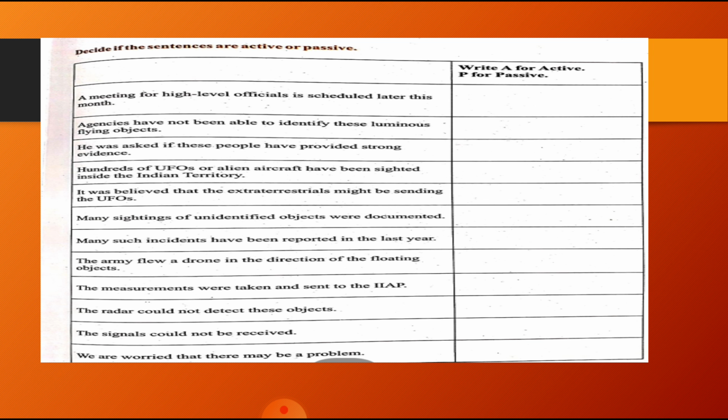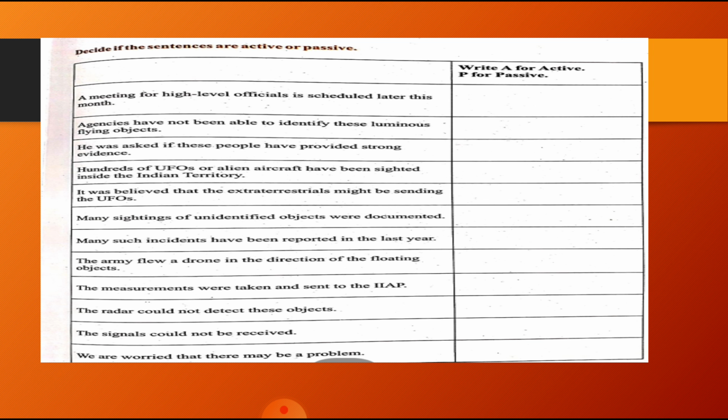Fifth sentence: it was believed that the extraterrestrials might be sending the UFOs. See, here might be sending is an active voice. Why? Because the job of sending is being done by whom? By extraterrestrials. And was believed is the passive voice. Next sentence: many sightings of unidentified objects were documented. See, here were documented is a passive voice, and who documented them is not important here.